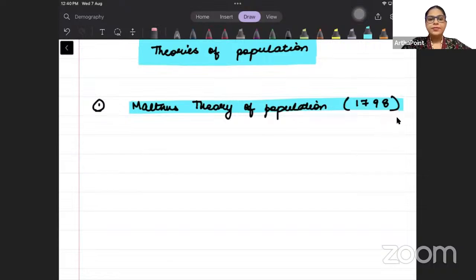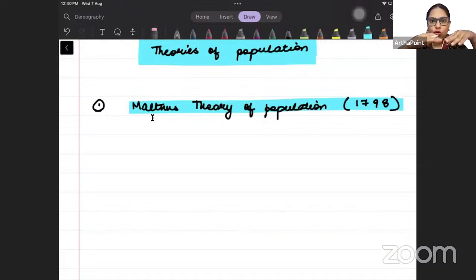Now, this is Malthus' father. When Malthus started studying this, he said that this is incorrect. Why? Because for labor, we need food. How can we sustain labor? Through food. And food grows at an arithmetic progression rate: 1, 2, 3, 4, 5, 6 and so on. But population grows at a geometric progression rate: 2, 4, 8, 16 and so on. So population is growing at a GP and food is growing at an AP.